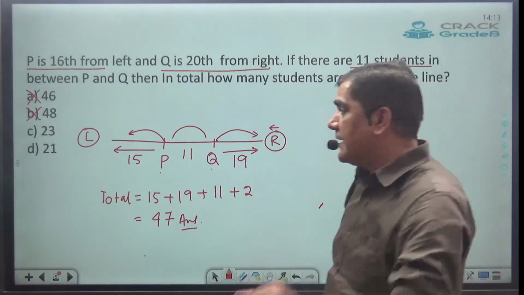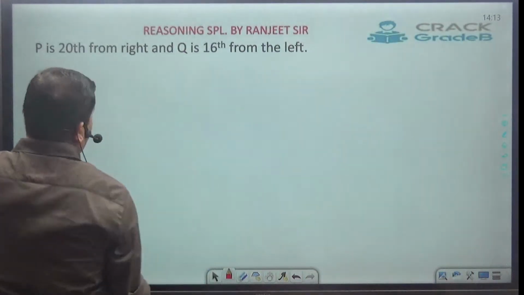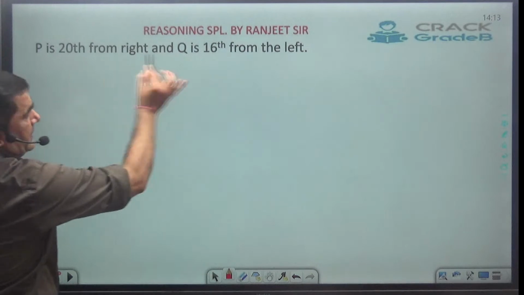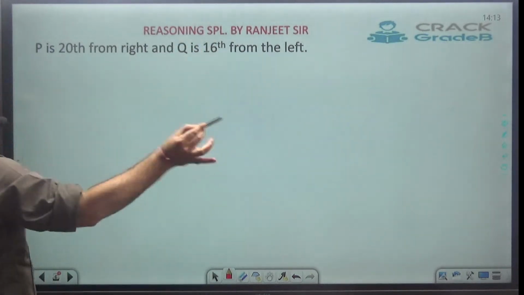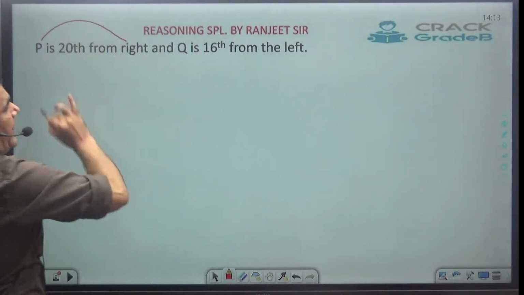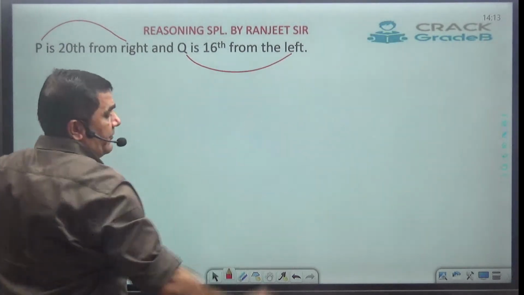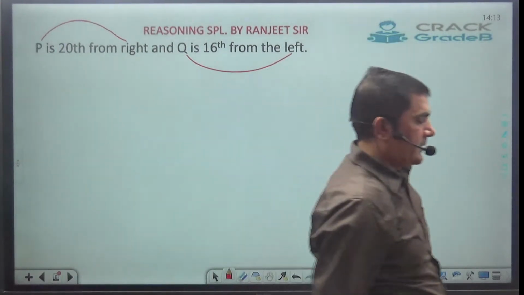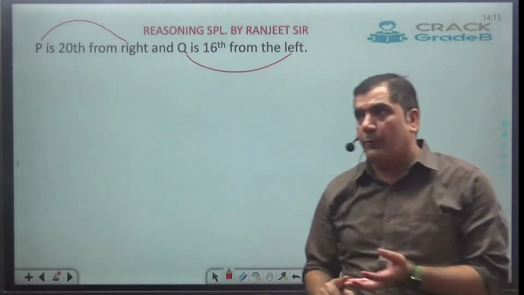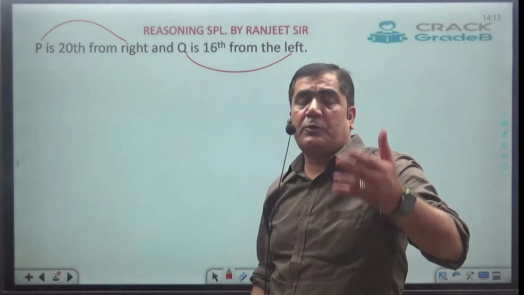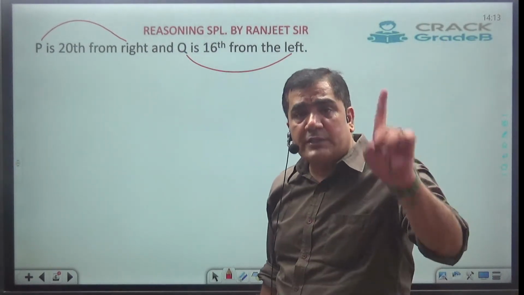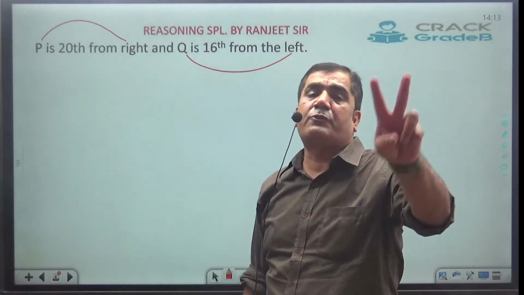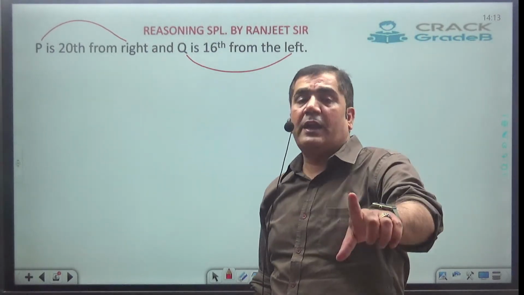So now, let's understand one concept. The concept says, whenever in any problem, one position is given from right and second position is given from left, always remember, it will always have two cases.